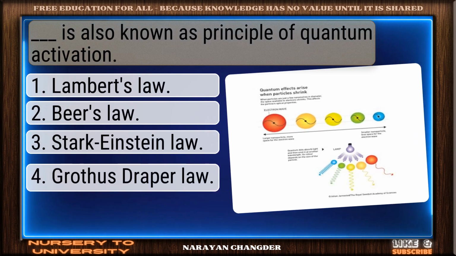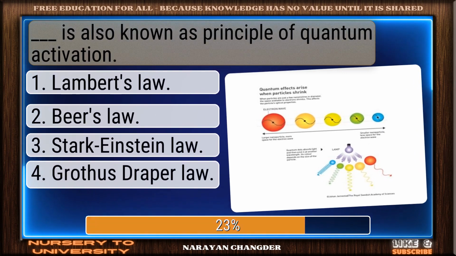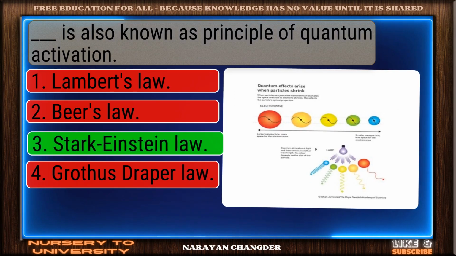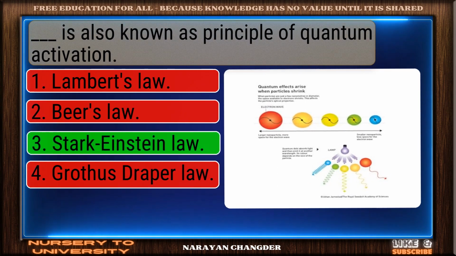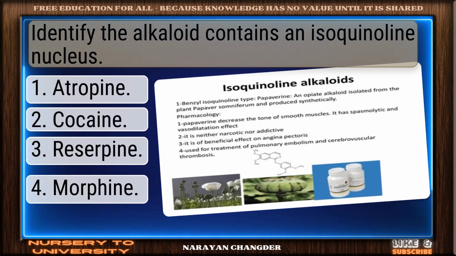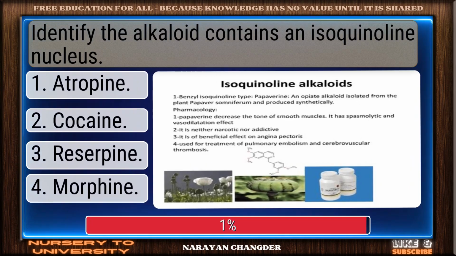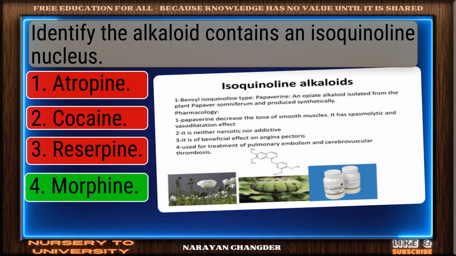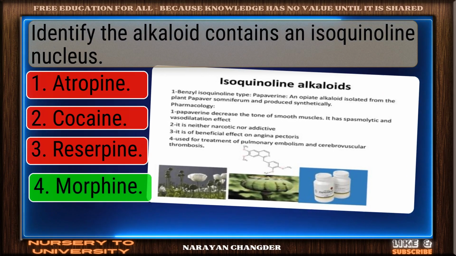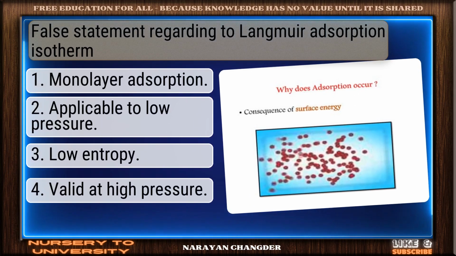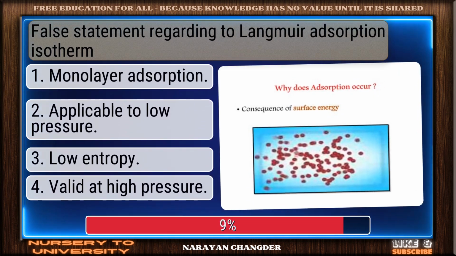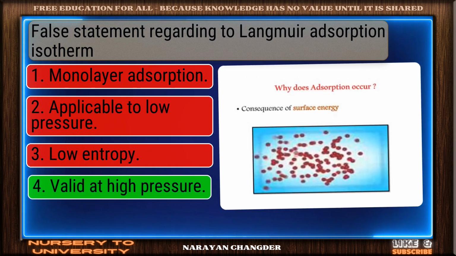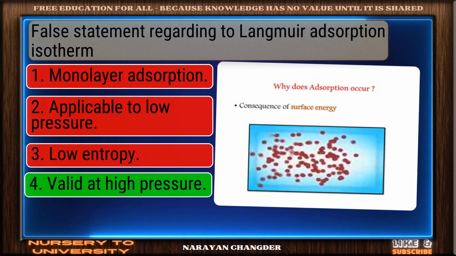Dash is also known as principle of quantum activation. Great thinking. Stark-Einstein law is the right choice. Identify the alkaloid contains an isoquinoline nucleus. Excellent choice. Morphine is the right answer. False statement regarding Langmuir adsorption isotherm. Sharp thinking. Valid at high pressure is the right choice.